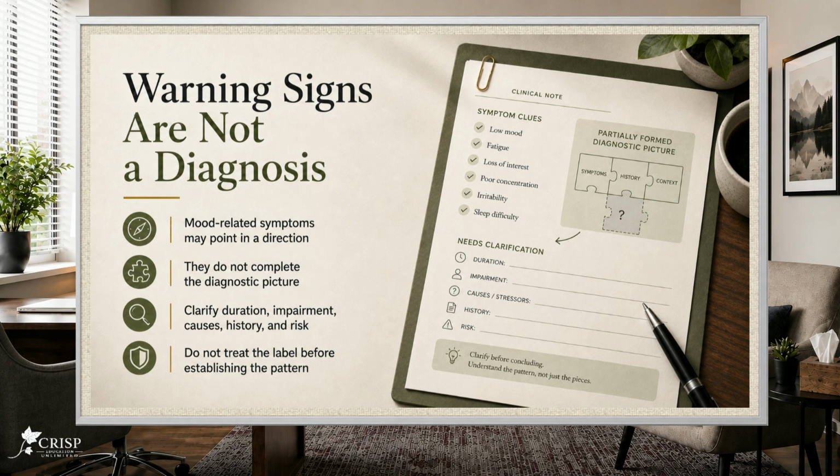For example, a client reports irritability, poor sleep, increased energy, and conflict at work. A tempting answer may move directly into treatment for bipolar disorder. That answer feels plausible because the symptoms point toward a mood-related concern. The stronger first step is to clarify duration, severity, impairment, substance use, medical factors, medication effects, history of mood episodes, and risk. The question has provided warning signs, not a completed diagnostic picture. Treating the label before clarifying the pattern moves beyond the available evidence.